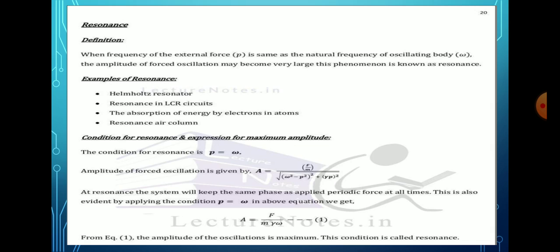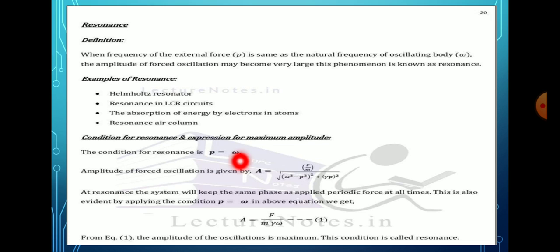Here b equal to R by 2m is a minimum when the damping caused by the medium is small. Second one is tuning the frequency P of the applied force to become equal to the natural frequency of the vibration omega of the body, given by P is equal to omega.